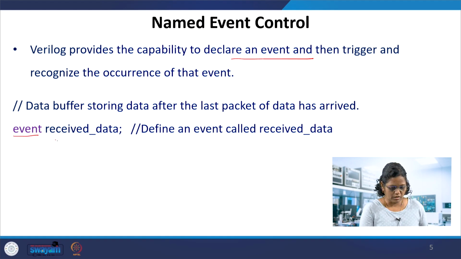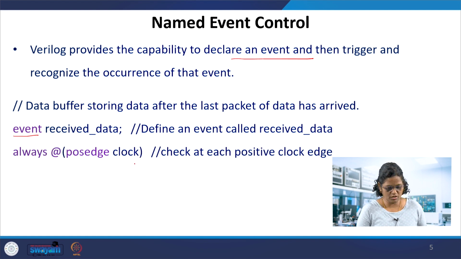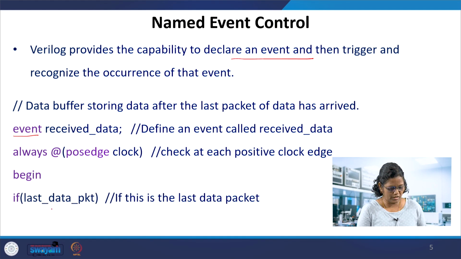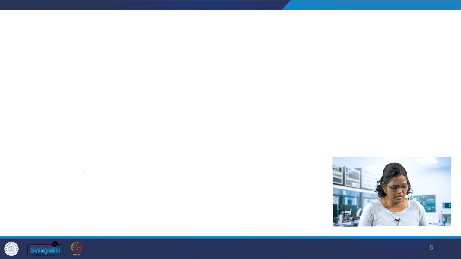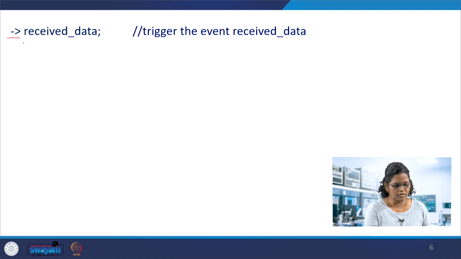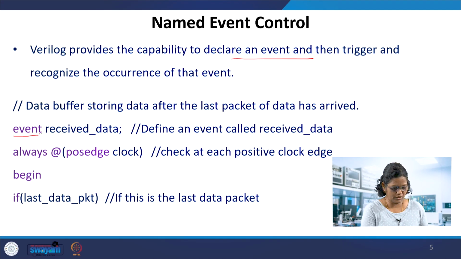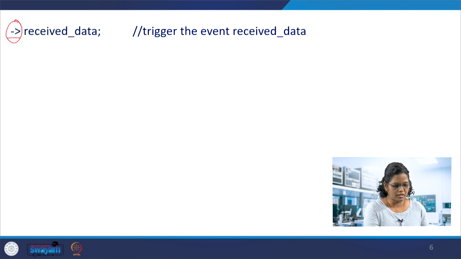So, this is to receive data, a variable which is declared as event, and then always at the passage of the clock, check for something. Here the conditions begin: if this is the last data packet, then trigger an event here. This is going to be an arrow mark, dash with greater than symbol, received data. This is specified to trigger that received data event, which is specified over here: event received data, then dash greater than received data. End.